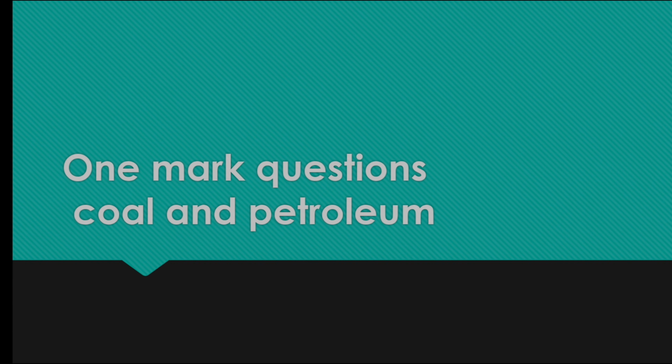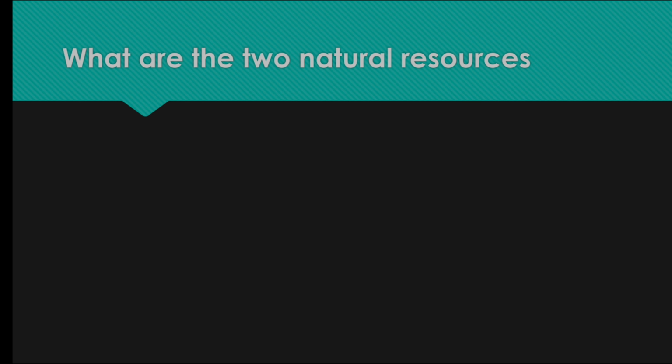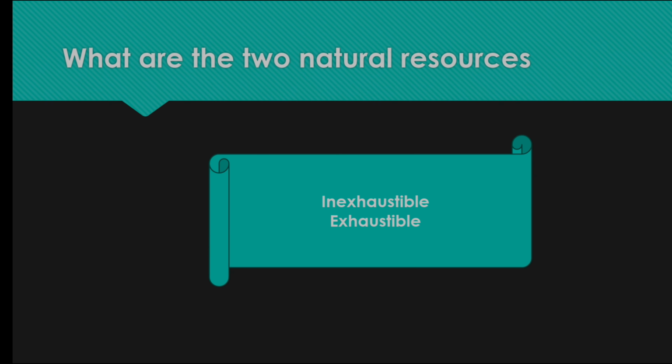Let's see the 1 mark questions now. What are the two natural resources? Inexhaustible and exhaustible. Inexhaustible means the resources are in unlimited quantity. Example, sunlight, air. And exhaustible means it's in limited quantity. Natural gas and coal, petroleum all come under this category.